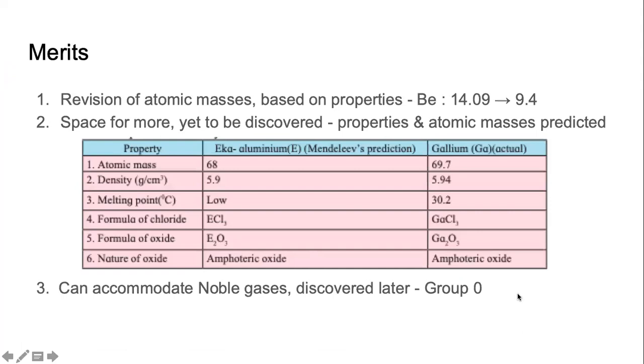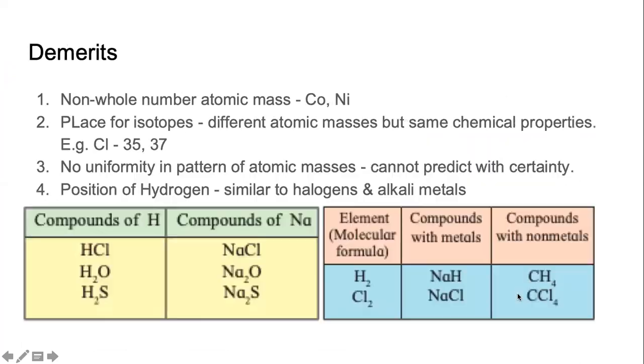These are not all the advantages, there are some other advantages also, but these are the main advantages that we need to understand. But as we said, not everything was good, not everything was correct, not everything was 100% right with this table. What were the problems then? There were some demerits. And most of the demerits were not because of what he did wrong. It was because of the limited information that he had.